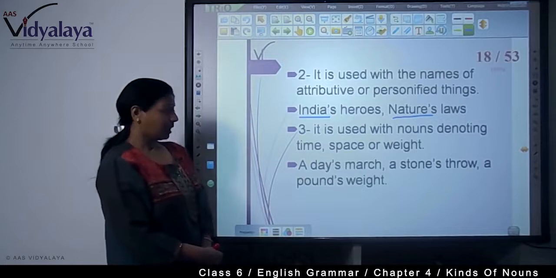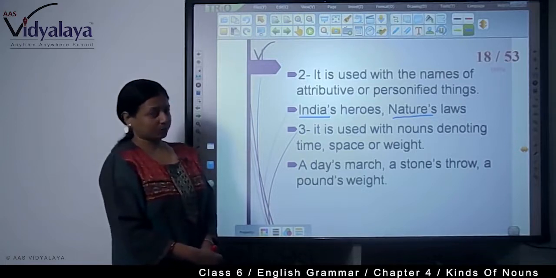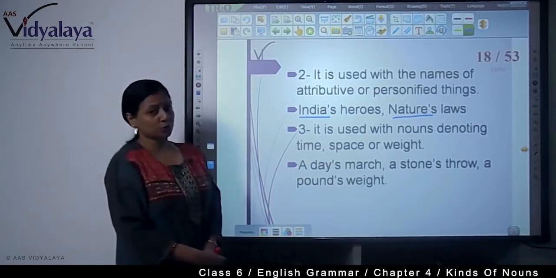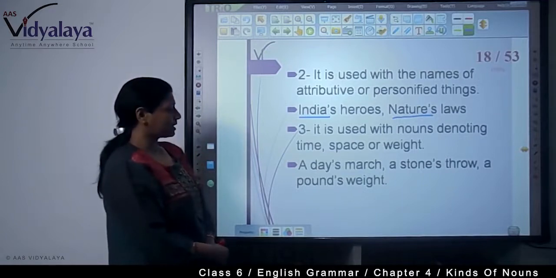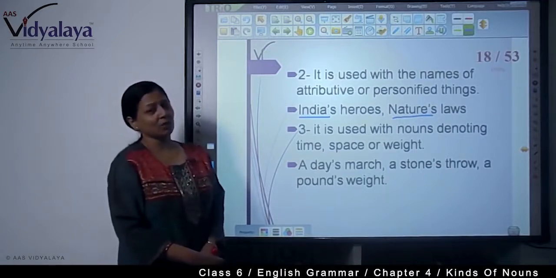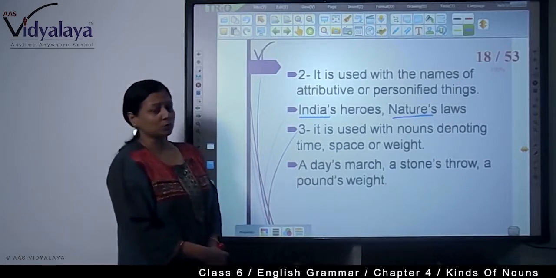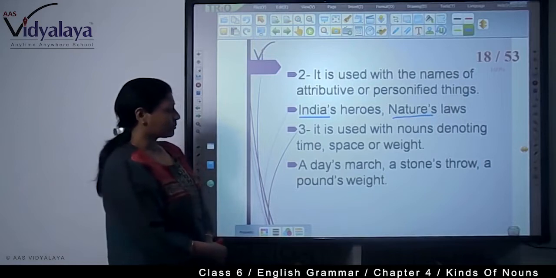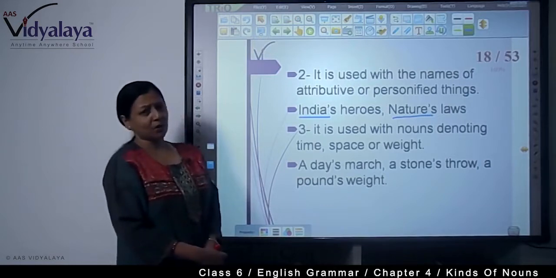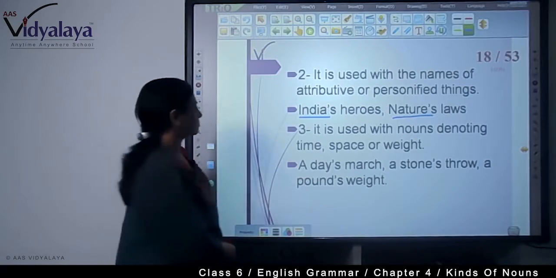Third rule is, it is used with nouns denoting time, space or weight. For example, a day's march, a stone's throw, a pound's weight. A day's march, a march that will take your whole day. Stone's throw, my house is at a stone's throw, that shows distance. And pound's weight, weight of a pound.